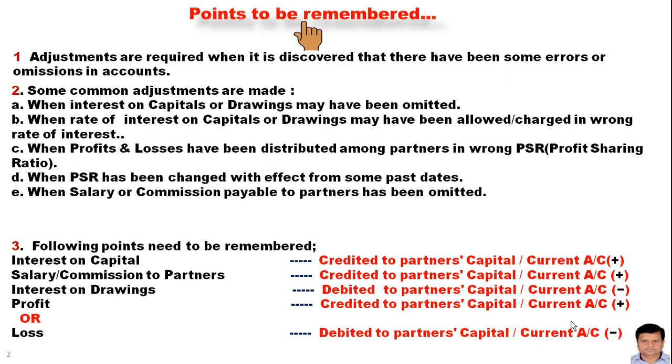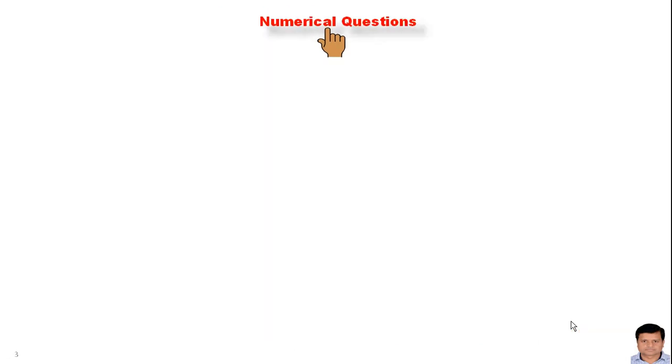And we can also take the example of the interest on drawing. If the interest on drawing has not been charged at the rate of whatever the percentage there, in that case what adjustment will we make? Interest on drawing decreases the amount of capital, so we will deduct the amount of interest on drawing. So now with the help of a numerical question, we will try to learn the concept of this topic.